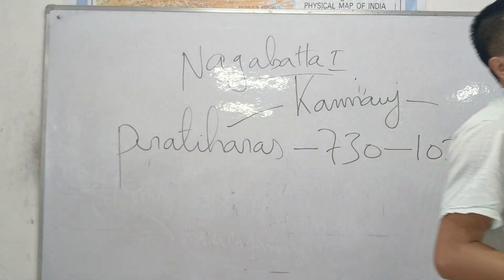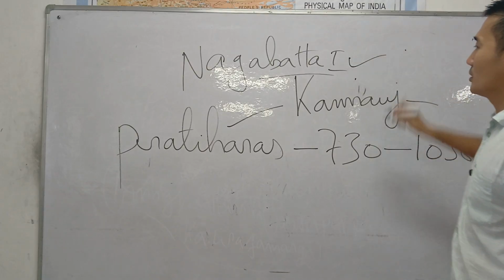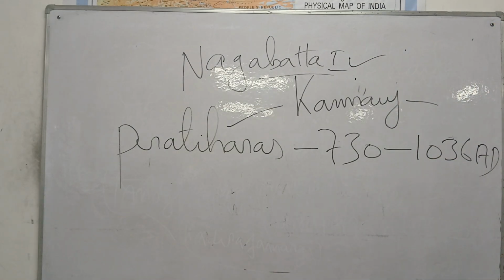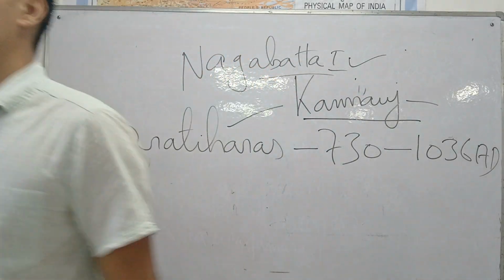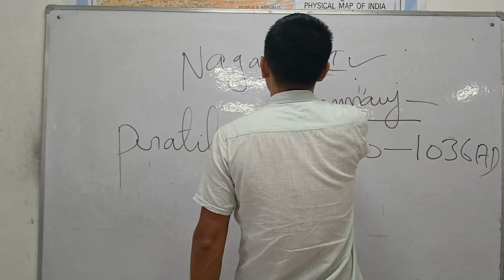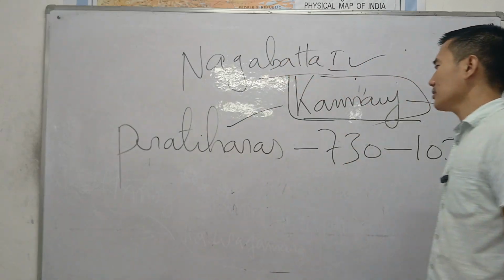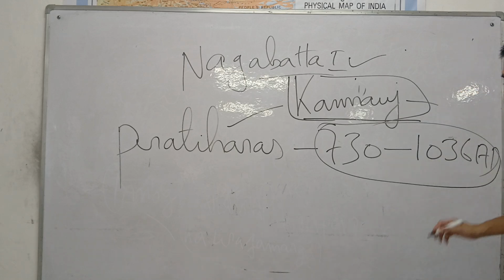Next will be the Pratiharas. The Pratiharas had their capital city at Kanauj, and they ruled from 730 till 1036 AD.